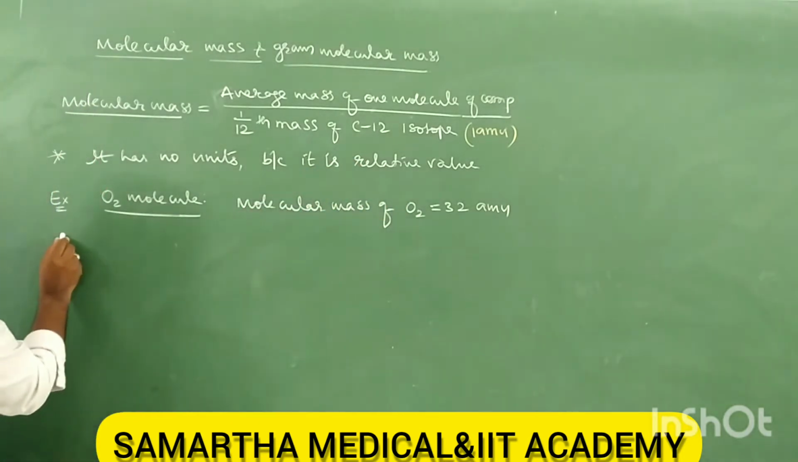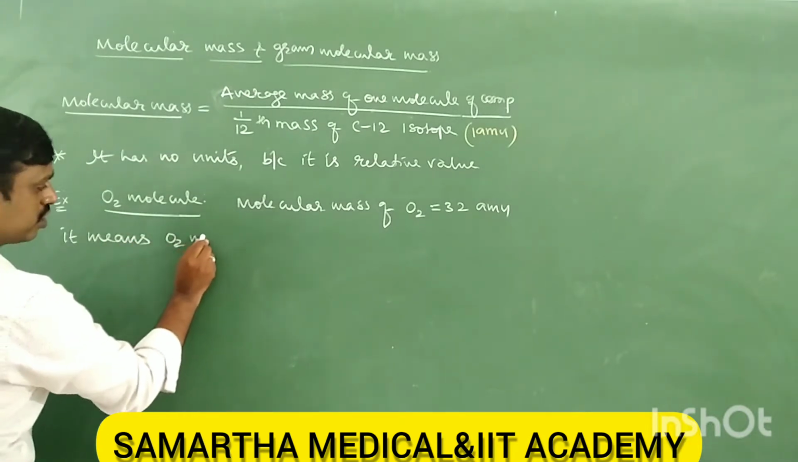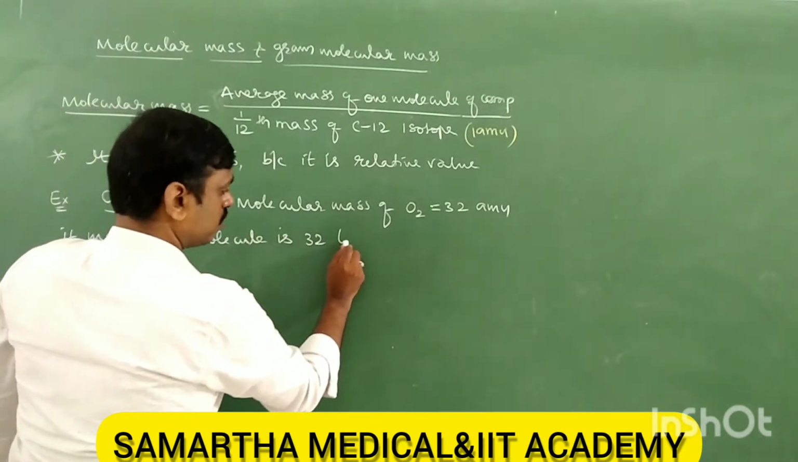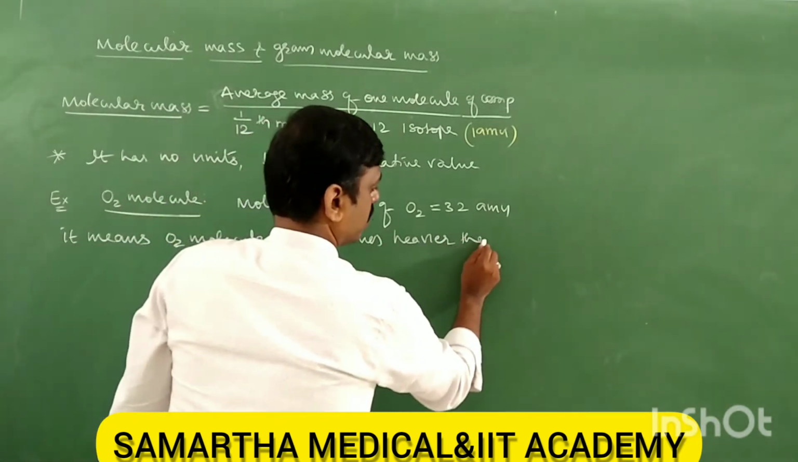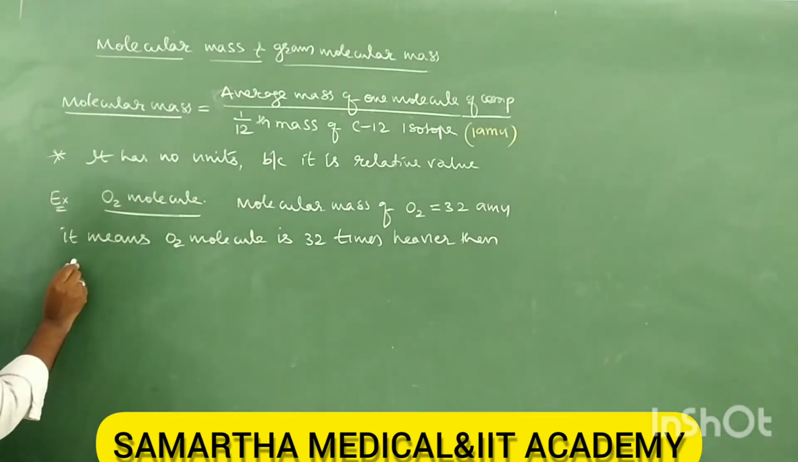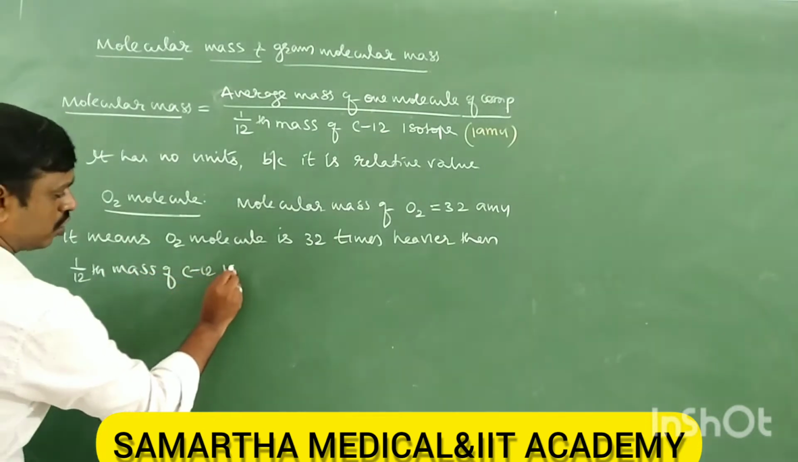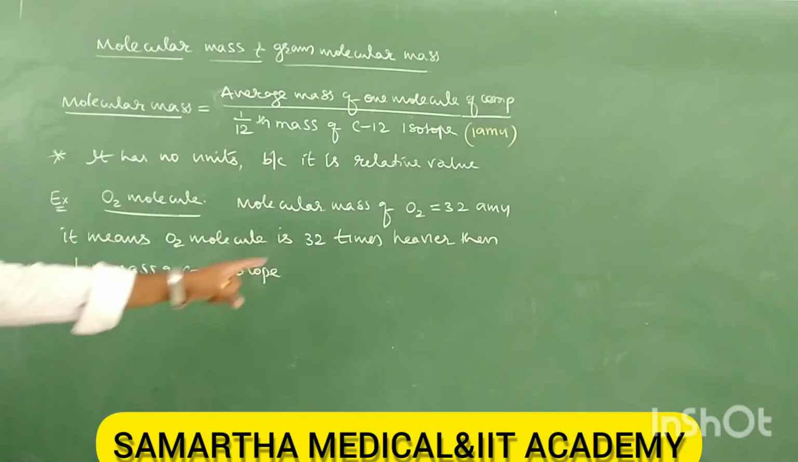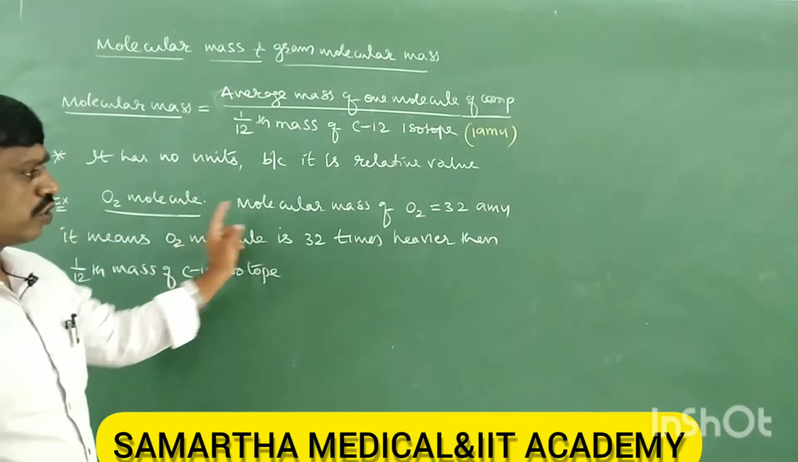Write clearly: it means the oxygen molecule is 32 times heavier than 1 AMU or 1/12th mass of the C12 isotope. Therefore it is 32 AMU. Right, so here the oxygen molecule is 32 AMU.